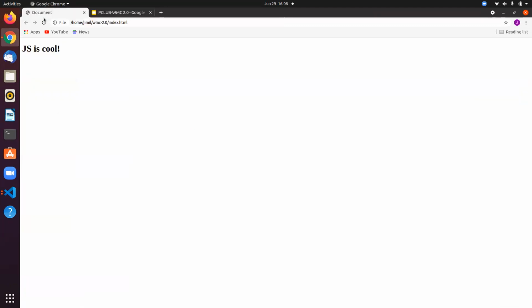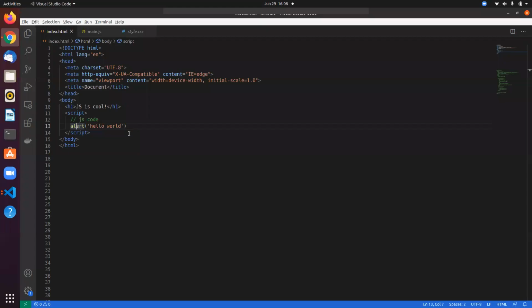If I refresh this, we get a pop-up with hello world. So you have added your first JavaScript code. You can do this, or there's a better way to do this. That's what I prefer, is that you provide the link to a JavaScript file, and then maybe just remove this.